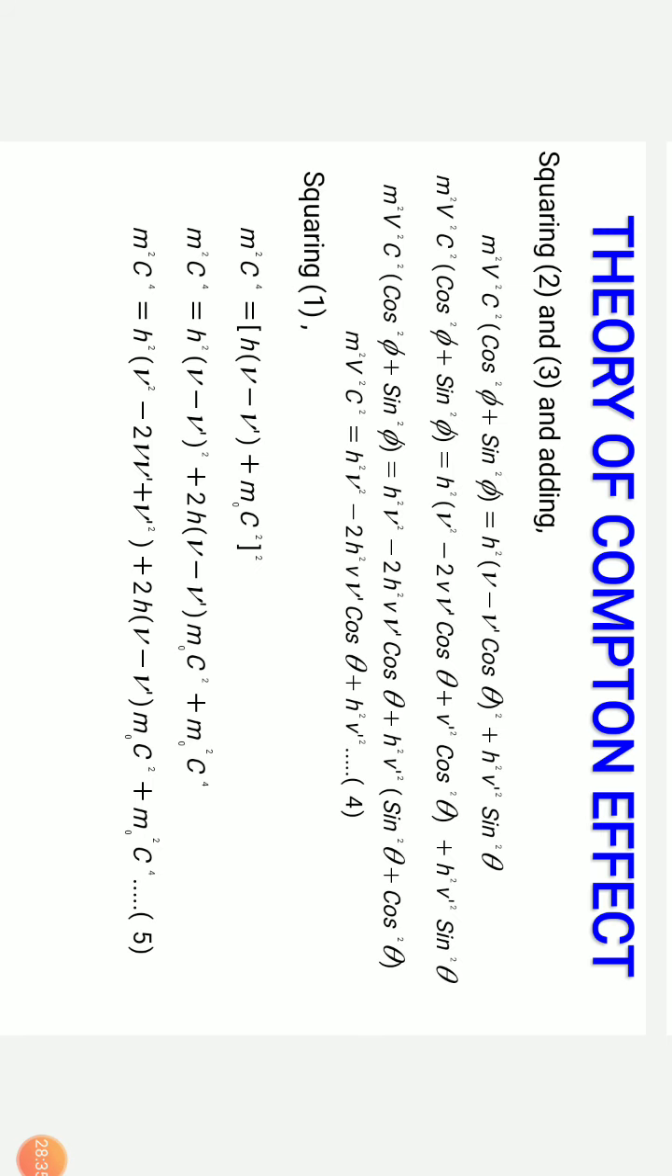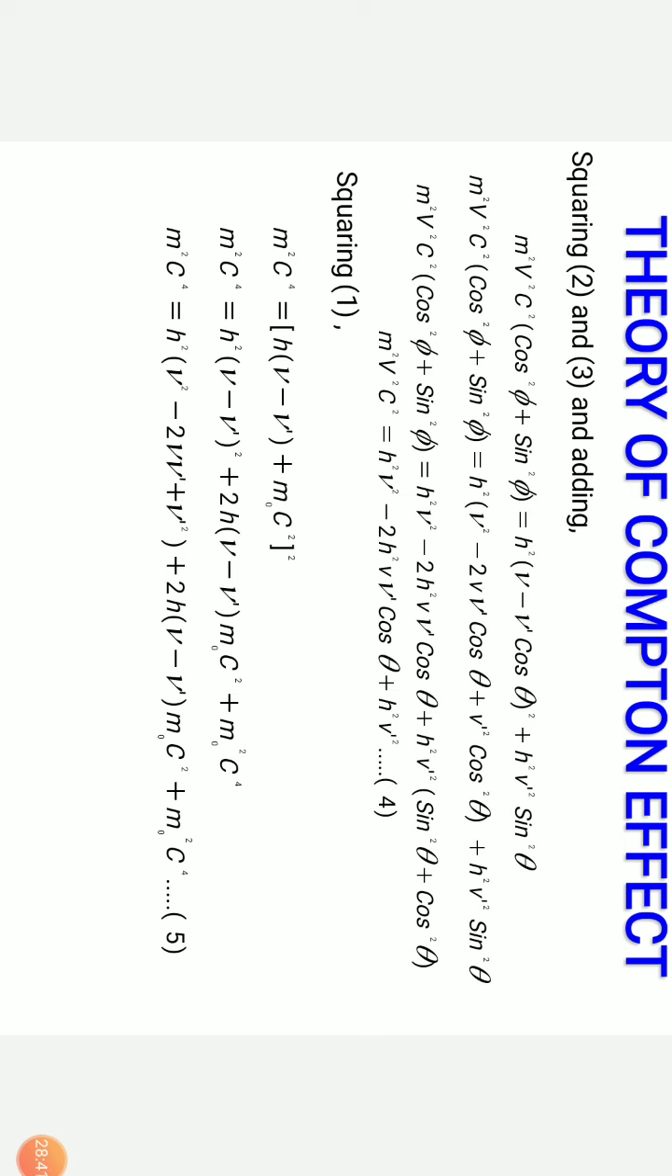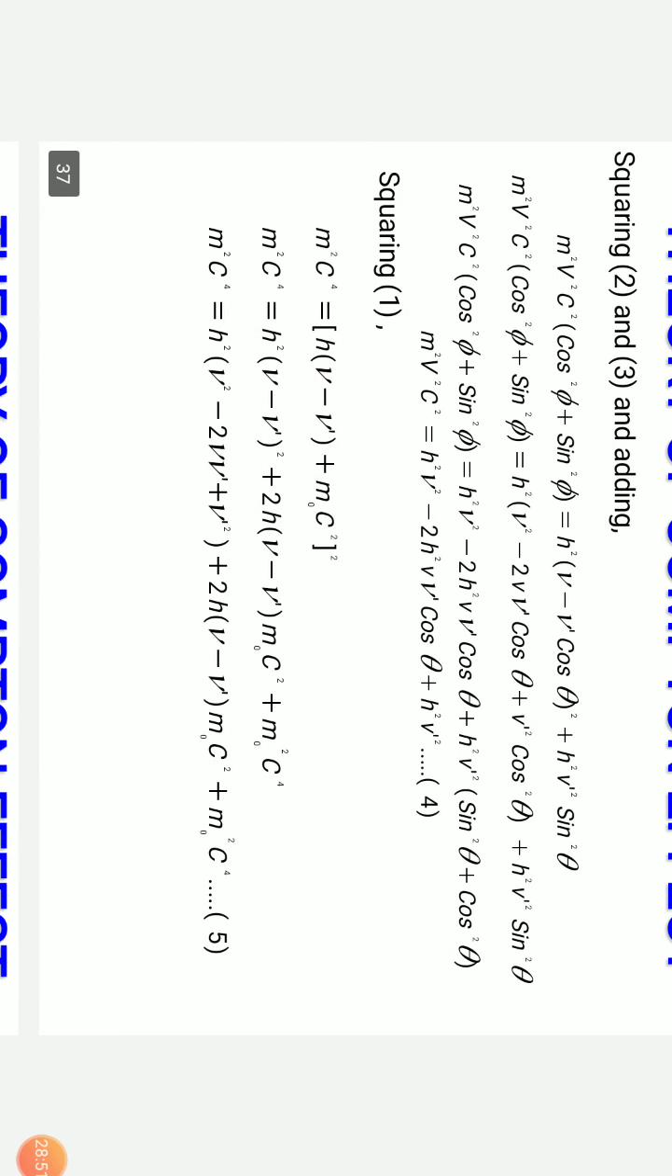Now according to Einstein's mass energy relation, m²c⁴ equals (h(ν minus ν') plus m₀c²)². This is Einstein's energy velocity equivalence. So we are going to square it up. We get m²c⁴ equals h²(ν minus ν')² plus 2h(ν minus ν')m₀c² plus m₀²c⁴.